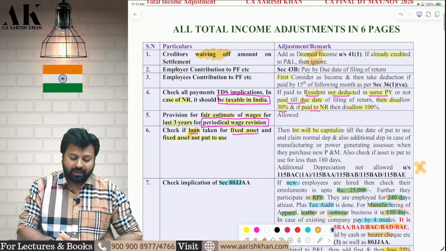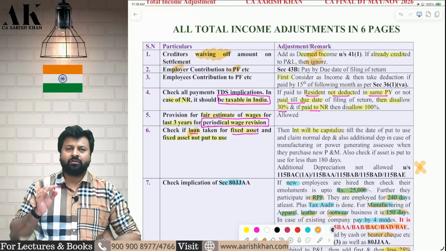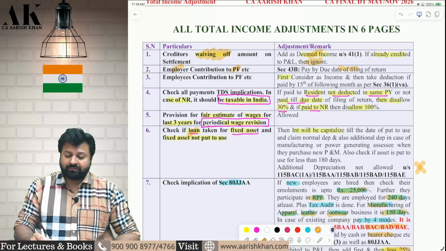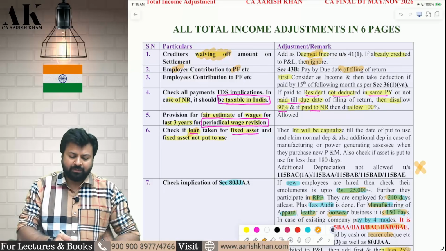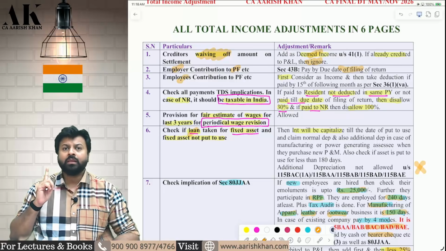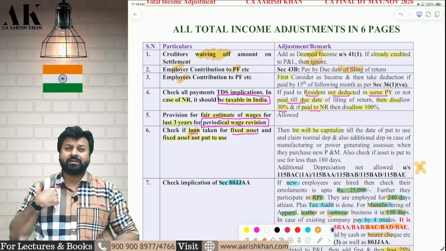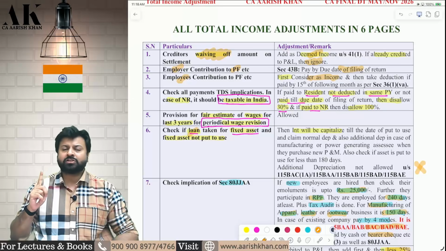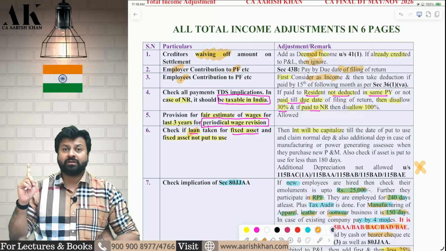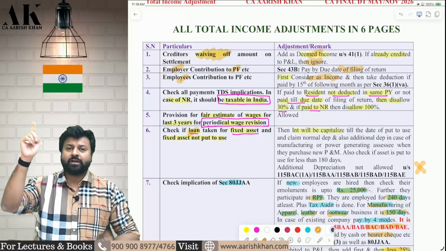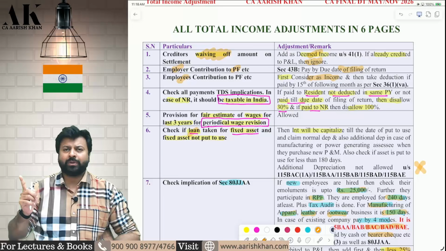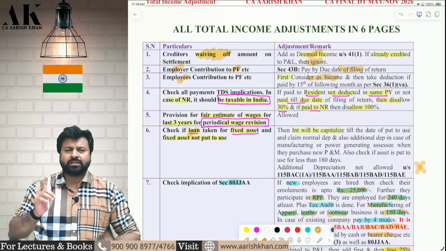Okay. Next one, employer contribution to provident fund, etc. Always remember, if you want deduction of employer contribution, you have to make the payment by the due date of filing of return. Up to the due date of filing of return, you can make the payment as per 43B. But employees' contribution is always considered first as an income of the assessee, income of the employer, and then if you want deduction of that, you have to make the payment by 15th of the following month. So here you don't have the time till the due date of filing of return. In employees' contribution, you have to make the payment by 15th of the following month. If you don't make the payment by 15th of the following month, then the expenditure will be disallowed in your hand.